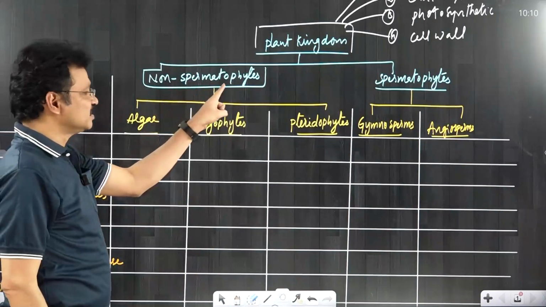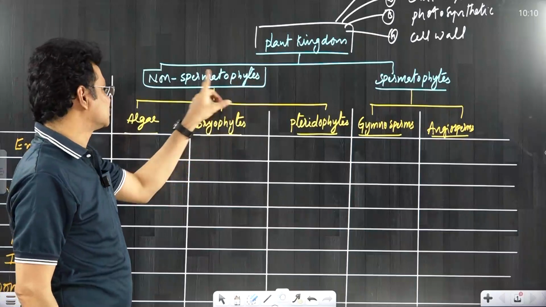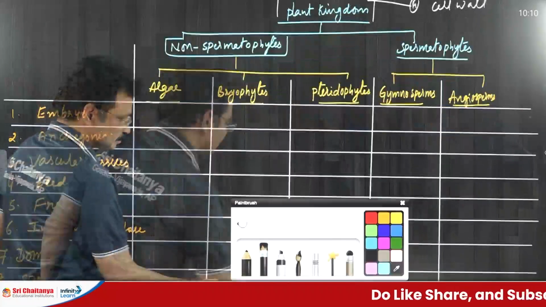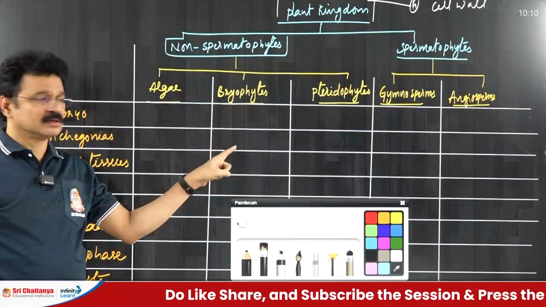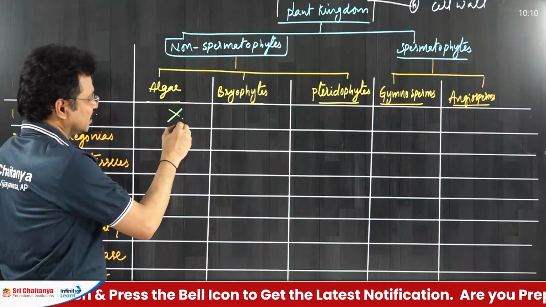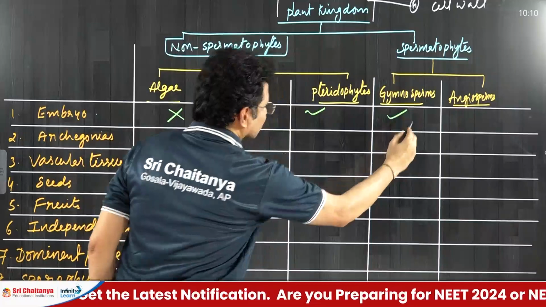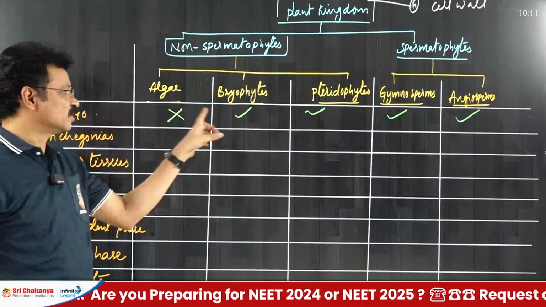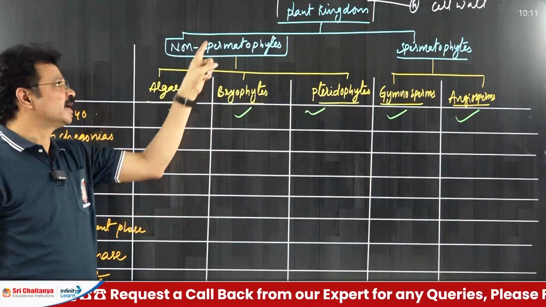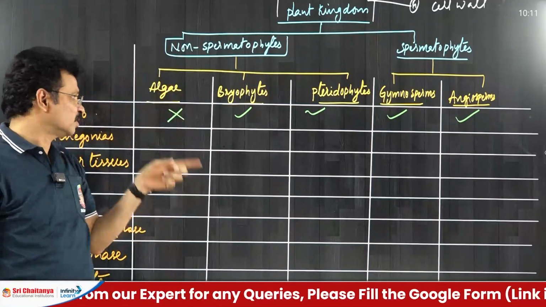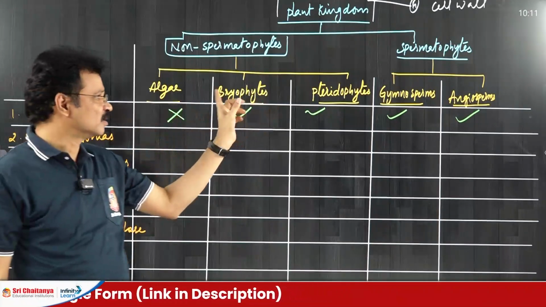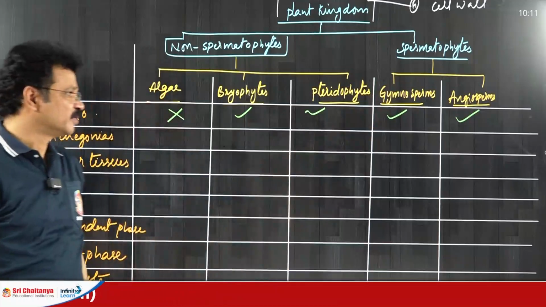Spermatophyta means seed producing plants. Phyta, group of plants; spermato, seeds or seed producing nature. Now follow and observe what kind of structures are present in all these 5 groups. First one, embryo. Embryo formation is absent in algae, present in bryo, pterido, gymno, angio. Except algae, in all the remaining groups embryo formation is there. Based on presence and absence of embryo, plant kingdom is divided into 2 sub-kingdoms, non-embryophyta and embryophyta. Algae is an example for non-embryophytes; bryophytes, pteridophytes, gymnosperms and angiosperms are examples for embryophytes.